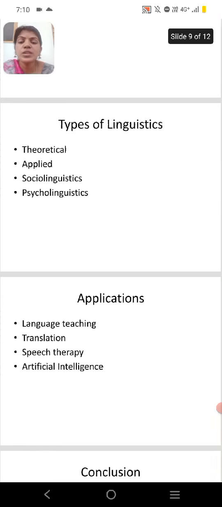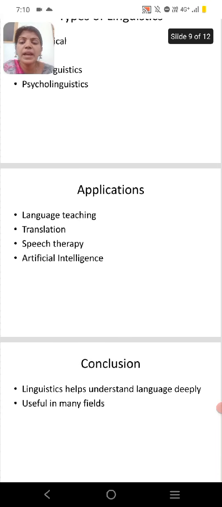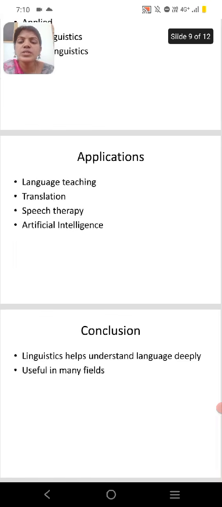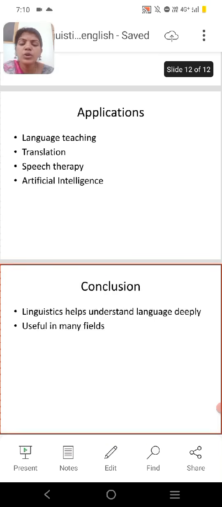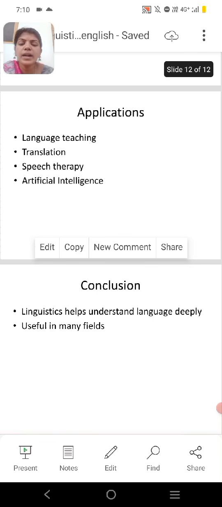And the types of linguistics are theoretical, applied, sociolinguistics, psycholinguistics. And the applications are language teaching, translation, speech therapy, artificial intelligence. And in conclusion, linguistics helps us understand language deeply and is useful in many fields.